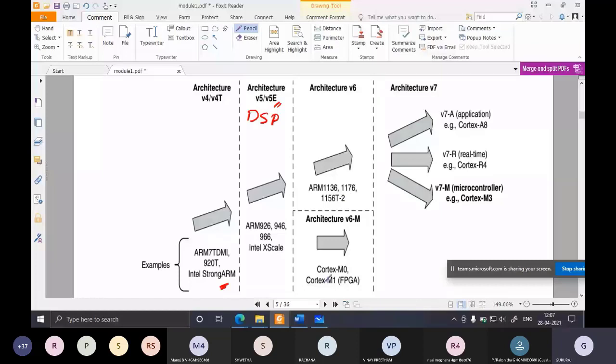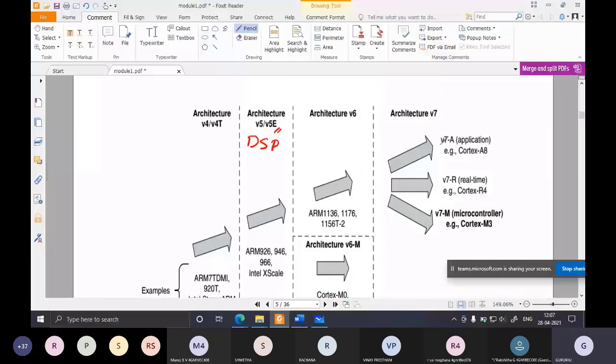Next came architecture V7. As I told, from architecture version 7 and onwards, we have three profiles: A profile, R profile, and M profile. The A profile example is Cortex A8 processors. The R profile example is Cortex R4 processors, and in the M profile it is Cortex M3.